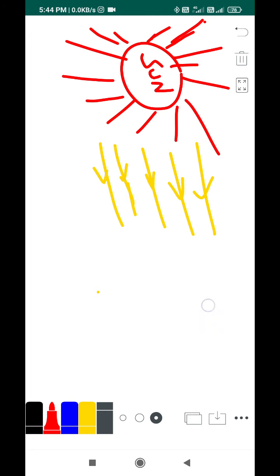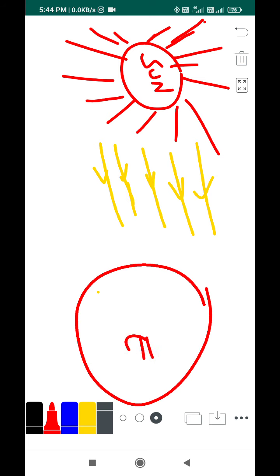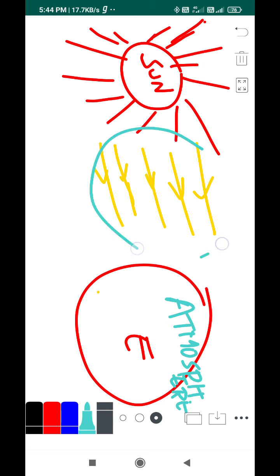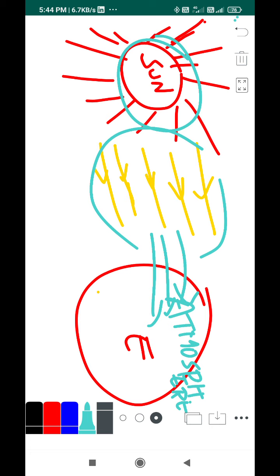So consider this is our Earth. Sunlight starts from the sun, originates from the sun, and it should go into the Earth. Fine. So in Earth we have something called the atmosphere, right? That's a very good atmosphere. Light should interact with our atmosphere. Do you agree? The light rays which are coming from the sun should interact with our atmosphere in order to get into the Earth. They must interact with our atmosphere.